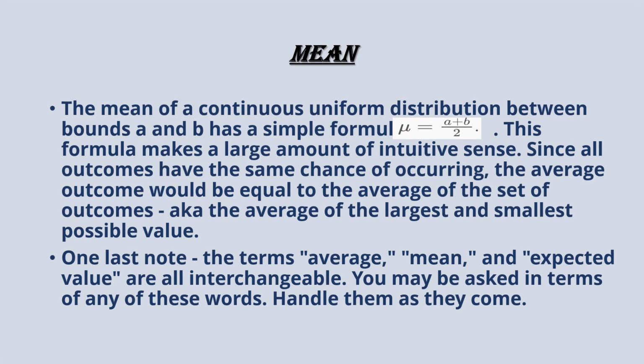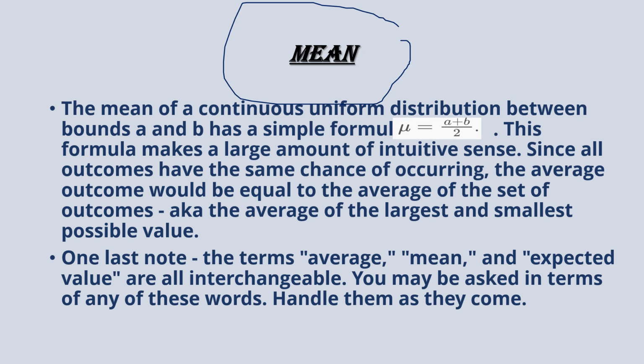Let's move forward. So let's see the mean. The mean of a continuous uniform distribution between bounds a and b has the simplest formula: mean is equal to (a + b) by 2. This formula makes intuitive sense since all outcomes have the same chance of occurrence.